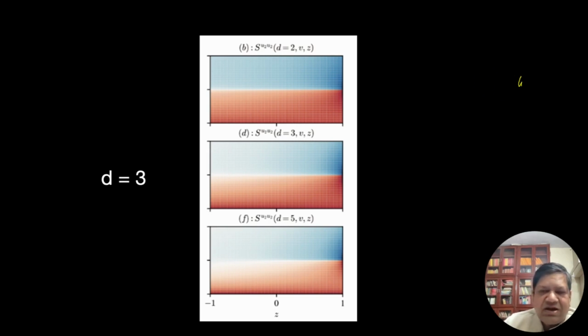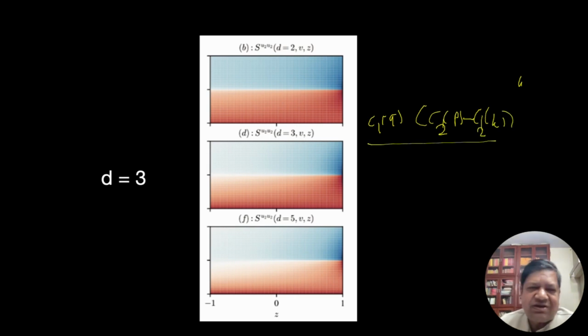If you recall correctly, it is C1 of P minus C2 of P minus C2 of K, divided by the viscous term. Now we can make a change of variable to V and W, or V and Z.